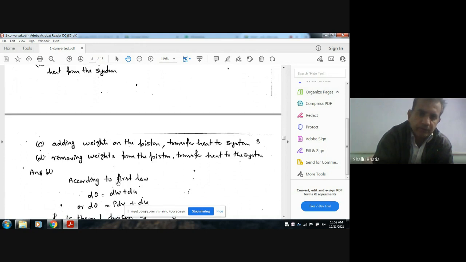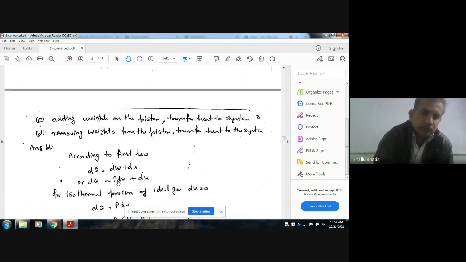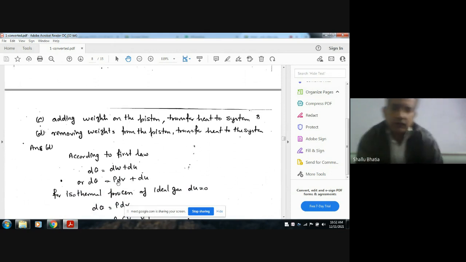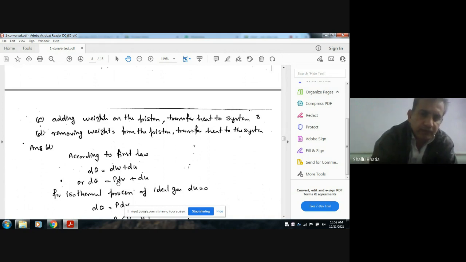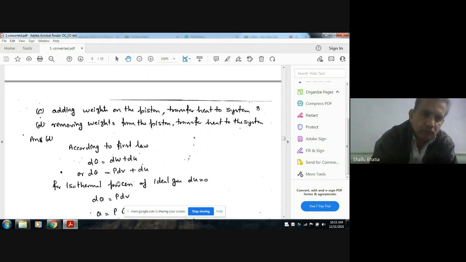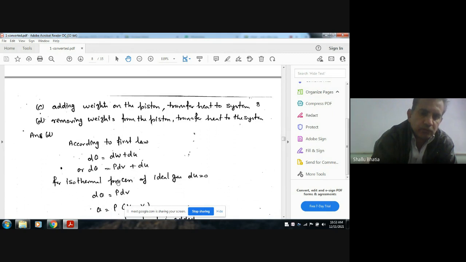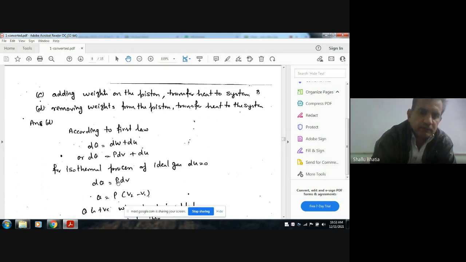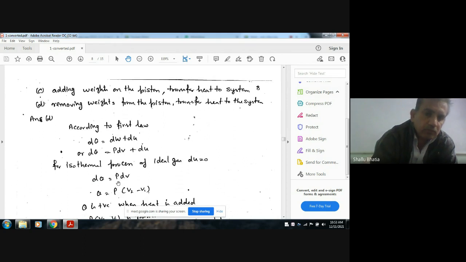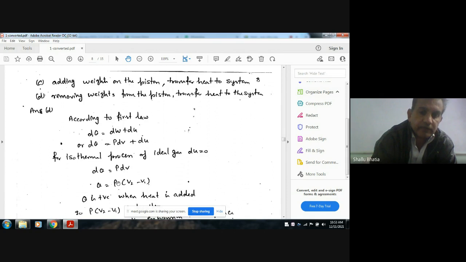So according to the first law, dq is equal to dw plus du. If we want the process to be isothermal, then du should be zero. So dq should be equal to p dv. It means the final volume should be more than the initial volume when heat is being supplied. By removing weight, the volume will increase, and the temperature will remain the same even if we add heat. So the answer is D.